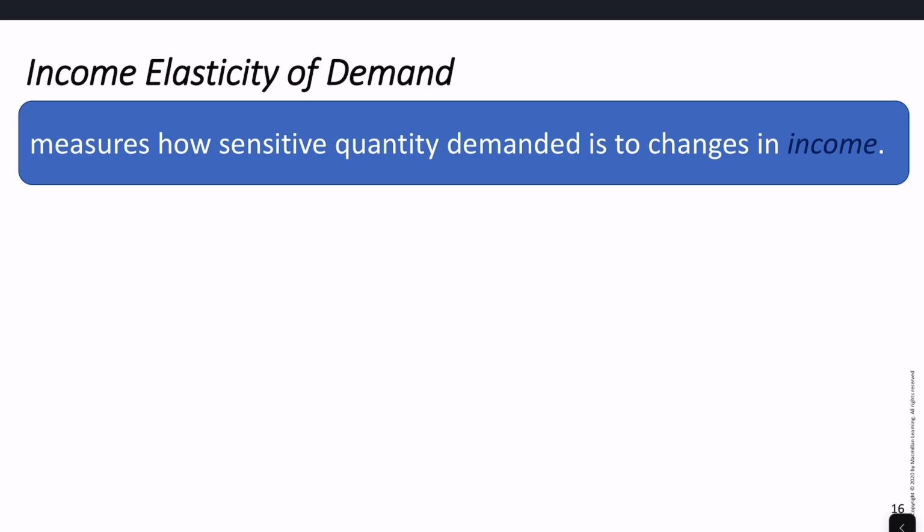Income elasticity of demand is a measure of how sensitive quantity demanded is to changes in income. So you can think of this as a shifter. How far is it going to shift the demand curve to the left or the right if income is going up or down?